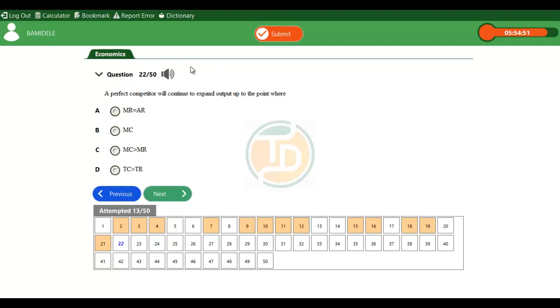From this question, you find out that it relates to theory of markets.